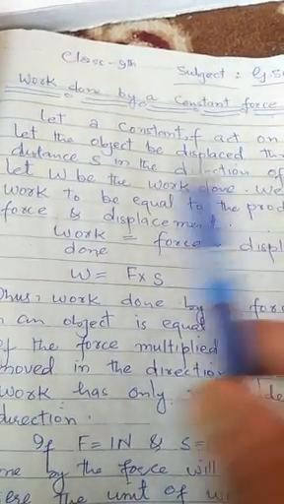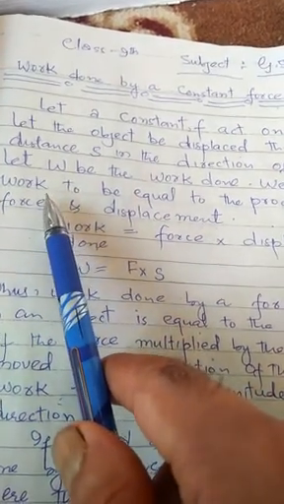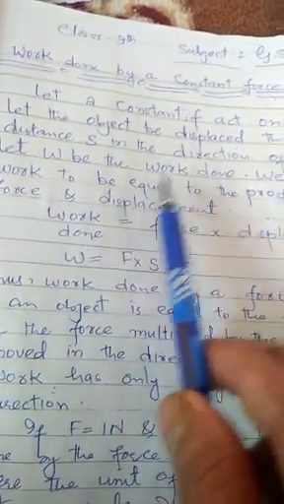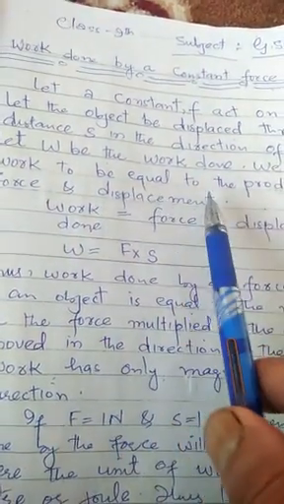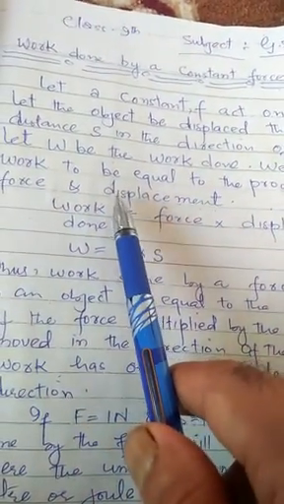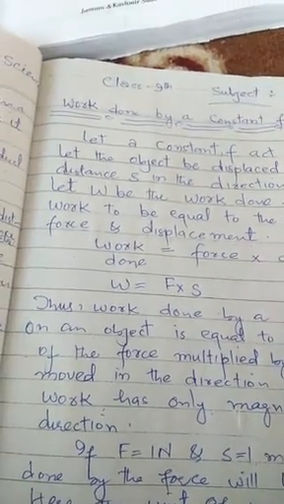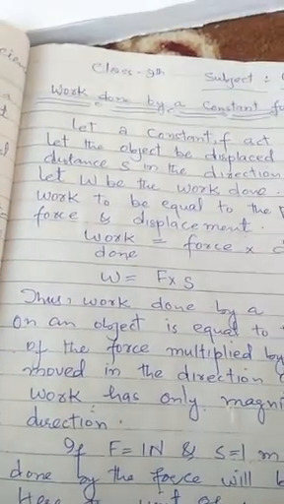We define this work to be equal to the product of force and displacement. You see, it is the product of force applied on the object and the displacement